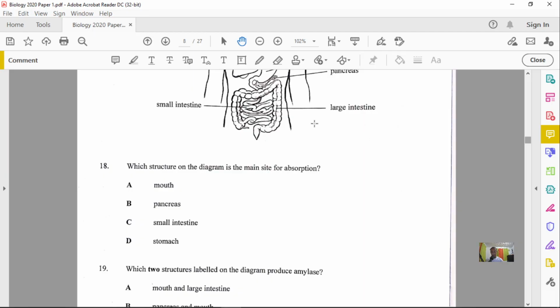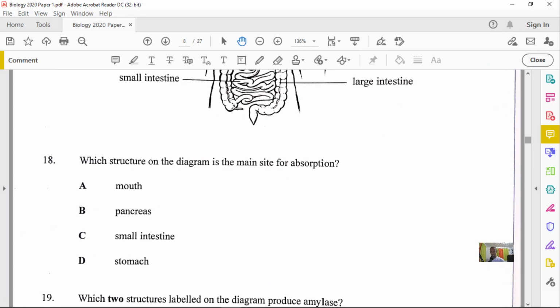Now remember, be careful with these words, because I know sometimes students may misunderstand what the question is actually asking you. You want to interpret this properly. Absorption versus reabsorption. Those are the 2 words that are generally misunderstood.